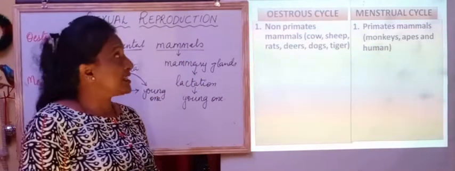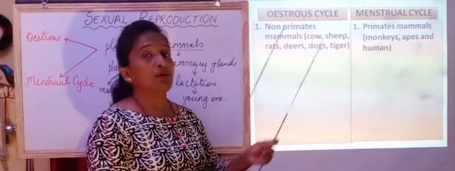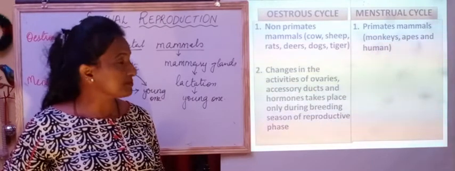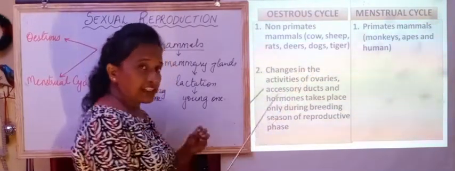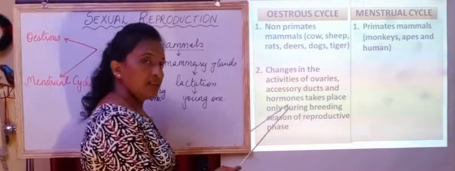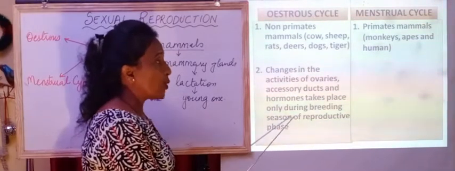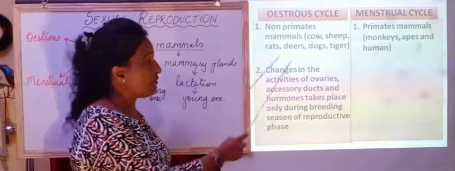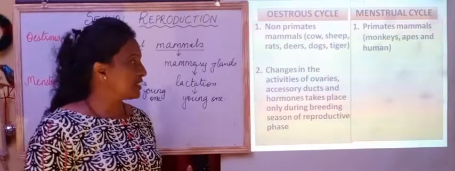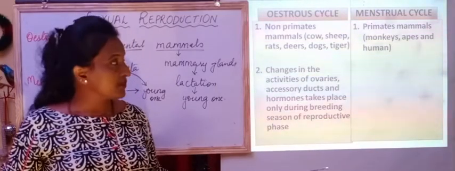So we see that the estrous cycle occurs in non-primates, whereas the menstrual cycle occurs in primate mammals. The changes in the activities of the ovaries, accessory ducts or reproductive tract, and the hormones will be seen only during the breeding season of the reproductive phase in the estrous cycle, and that too in a particular season.